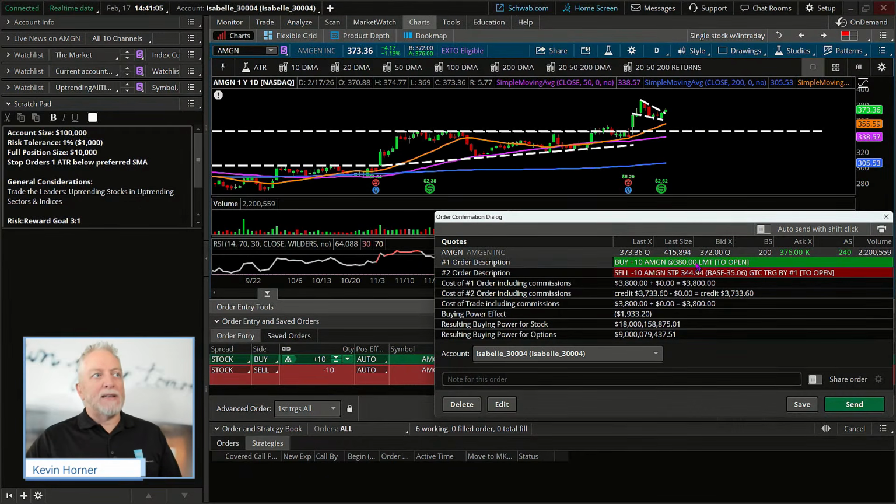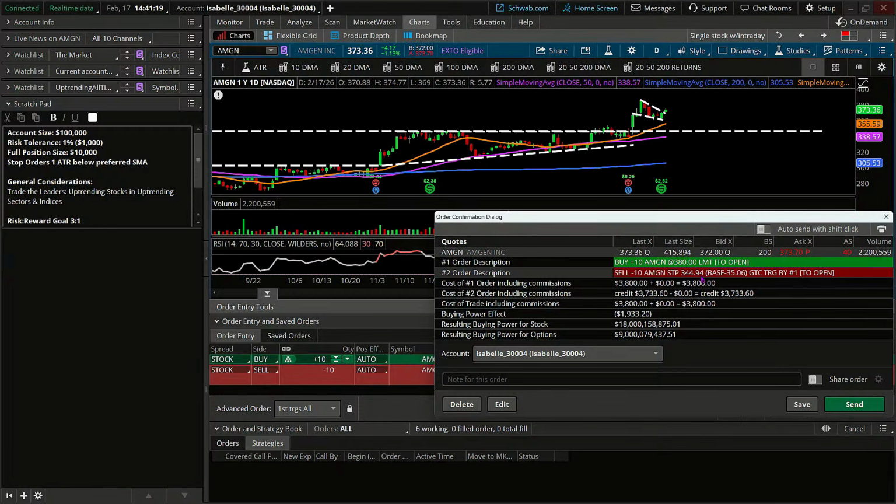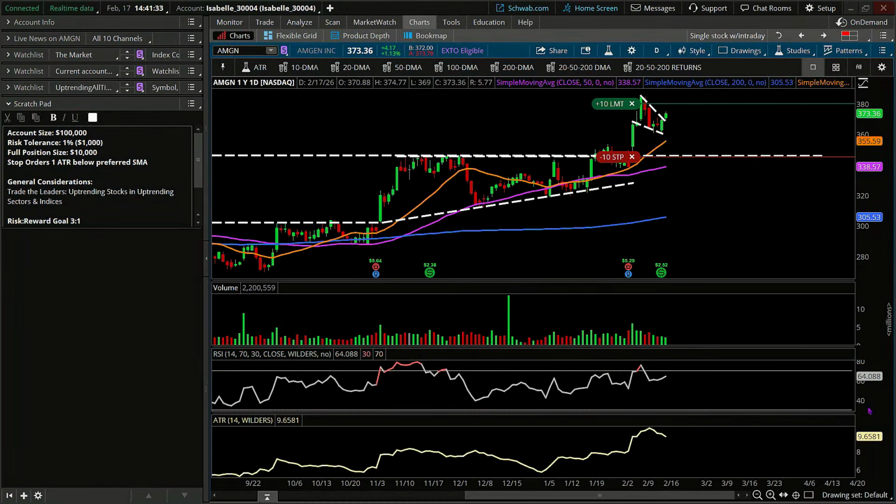Just a quick review. We're going to buy 10 not to exceed 380, which means we are not guaranteed to be buyers. But if we do buy, our exit is going to be at 344.94 with a stop, remembering that that's merely a trigger, and we will get a market order to sell if it triggers. So send that one off. We are all set for that one.